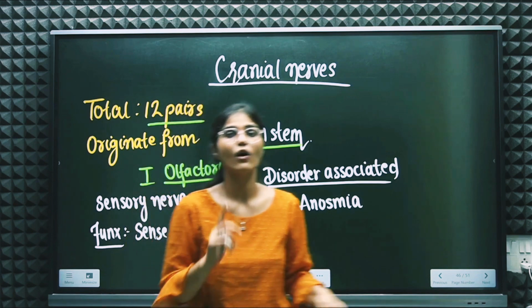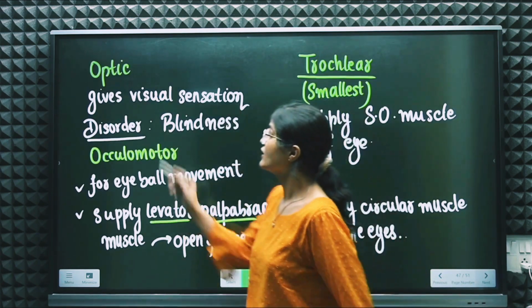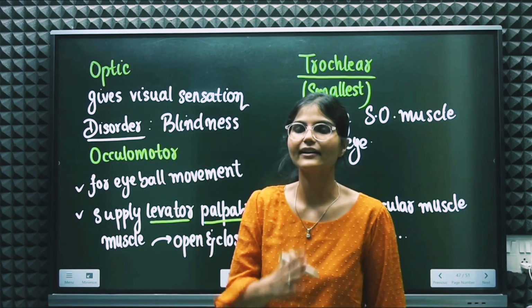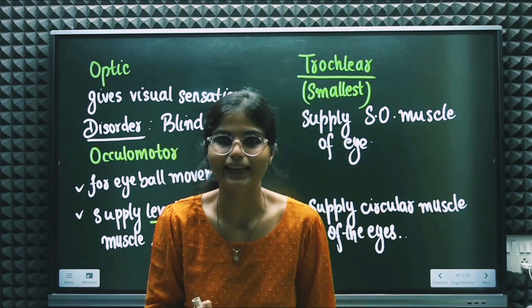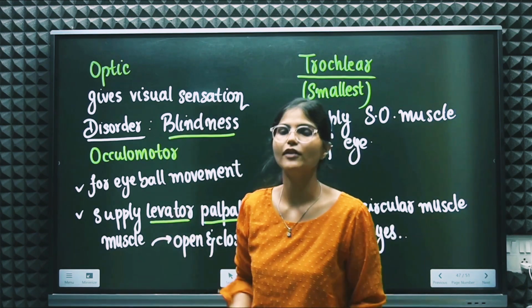Number 2 we have is optic. The second cranial nerve we have is the optic cranial nerve, which gives the visual sensation, and the disorder associated is blindness, right? If this nerve is damaged, the person is likely to suffer from blindness.